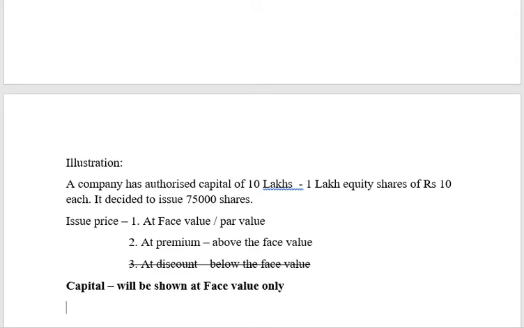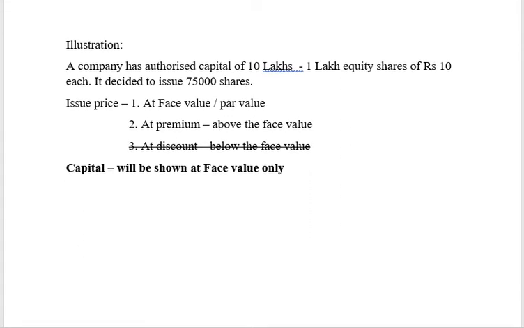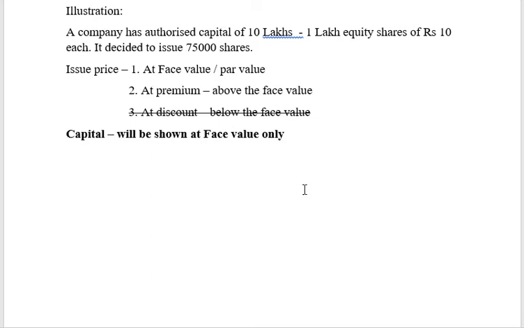First stage. Okay. So authorized capital is already there. Next, what happens? The company invites applications for the shares. Once the company has invited using the prospectus, in the prospectus itself it will mention at what price it is going to issue, whether it is at 10 rupees or 15 rupees, whatever is the case. Now, the first stage comes when people are going to apply for the shares. Now, when they are going to apply, the company will specify in the prospectus itself that a portion of this share capital has to be paid at the time of application. Say 2 rupees per share has to be paid at the time of application.